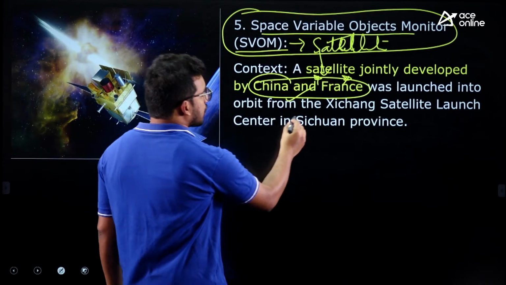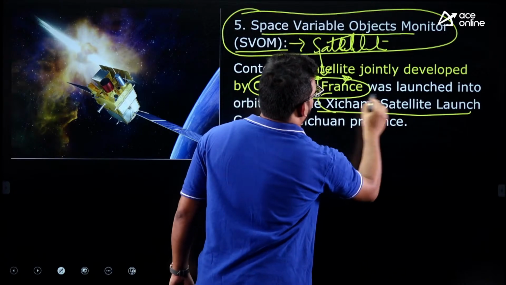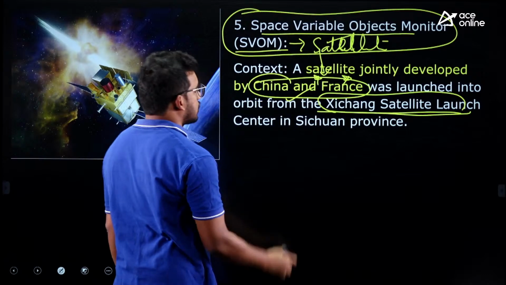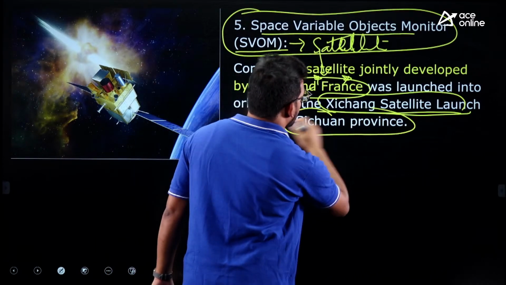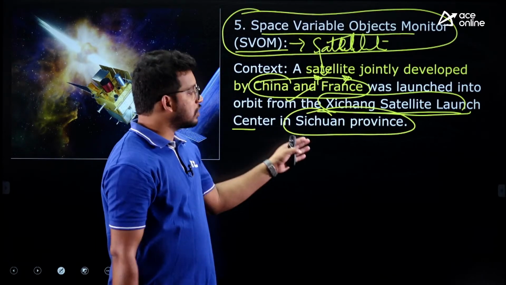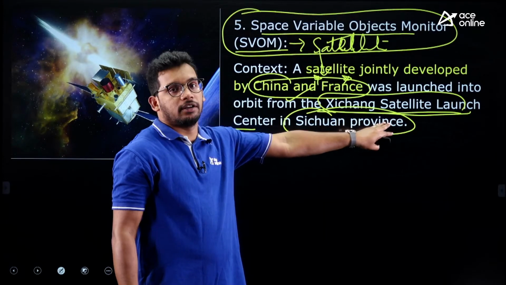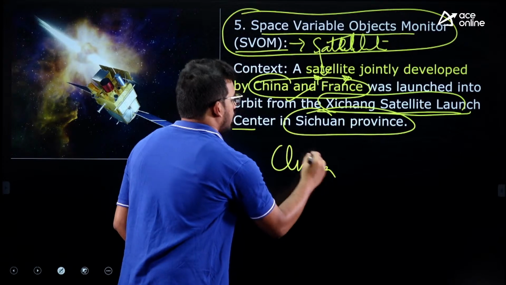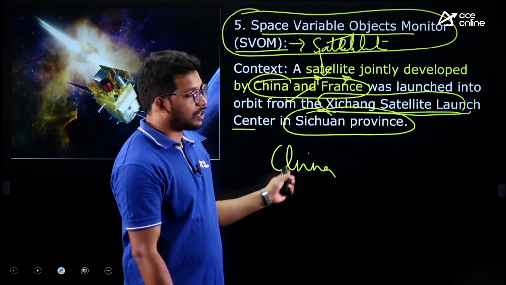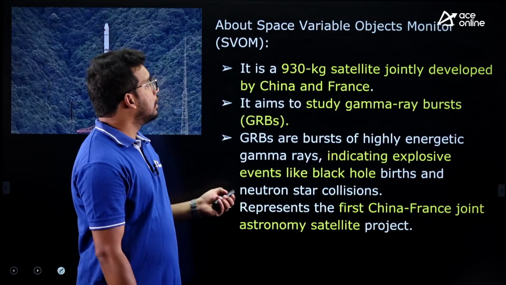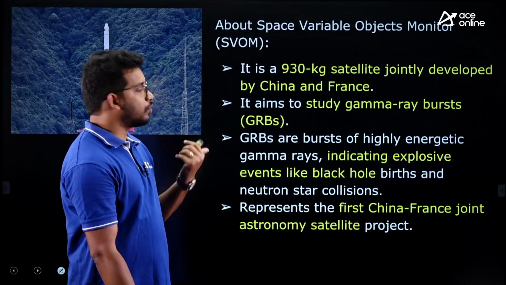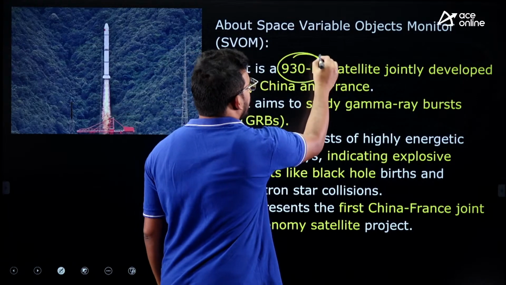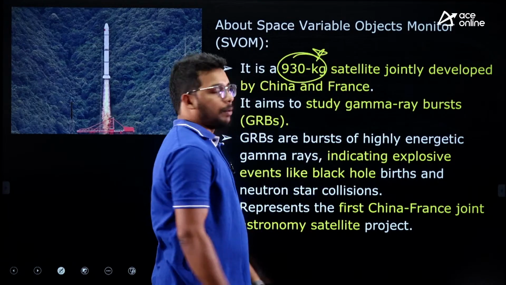SVOM. This was launched from the Xichang rocket launching center, a satellite launching center located in Sichuan province. So they launched this satellite from this rocket center in China. It was launched from China, right? It is not from France, rather it is launched from China. Let's see the details related to this particular satellite. This satellite weighs 930 kgs, jointly developed by China and France.